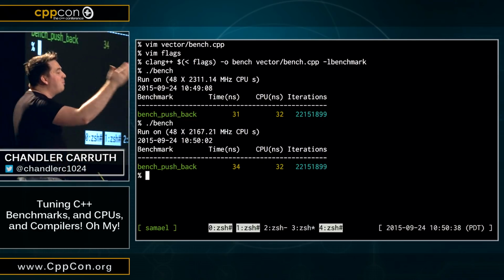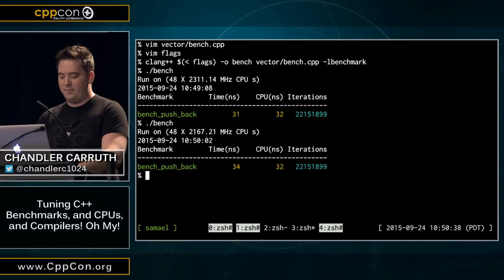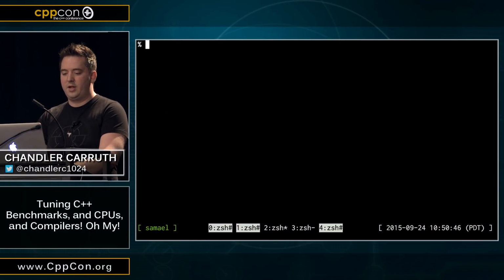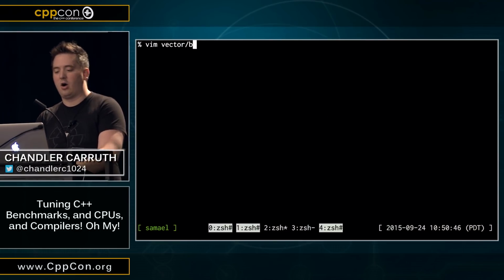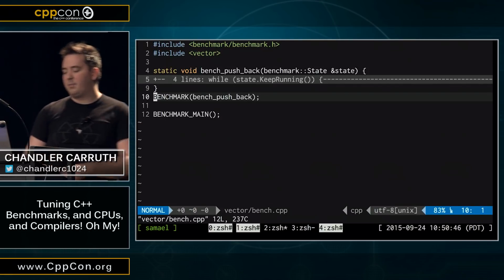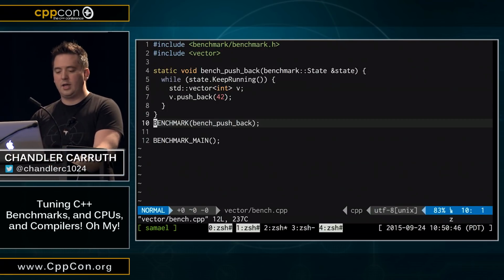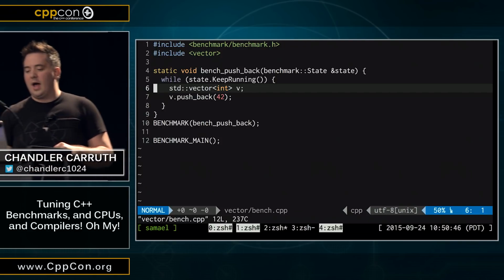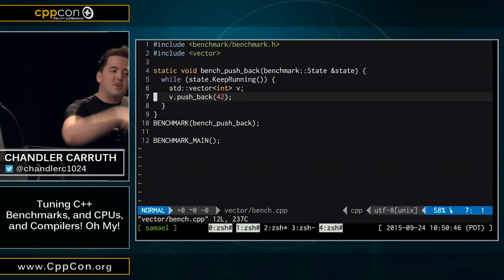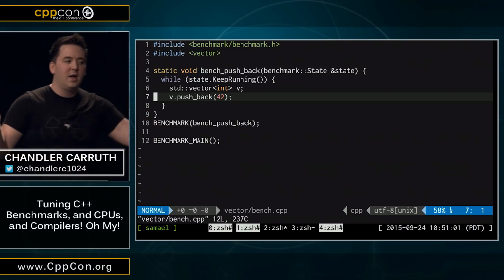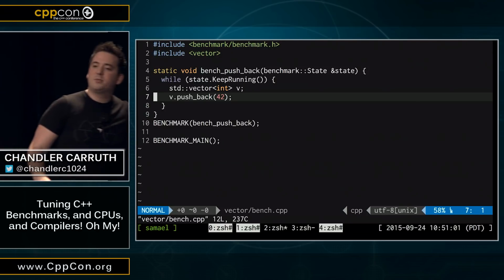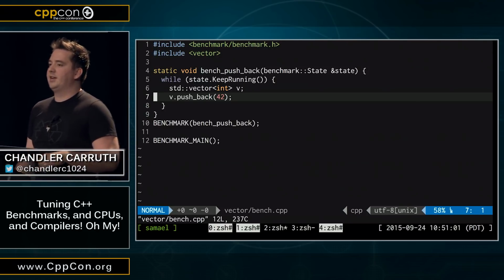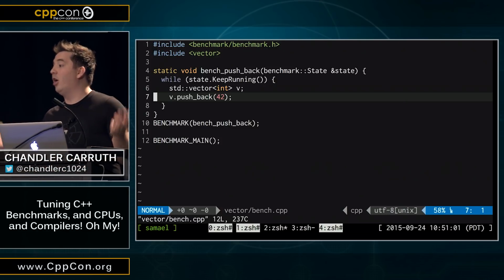So I'm not benchmarking pushback. You're totally right. So how do I actually compensate for that? Well, to compensate for that is actually kind of hard. So I've got a bunch of different things going on here, right? That's the real problem. I have this vector that I'm creating, and I have pushback. And I'm benchmarking the whole thing, right? I'm setting up the vector, calling pushback, and then tearing it down on each iteration. That's not benchmarking pushback at all, okay?